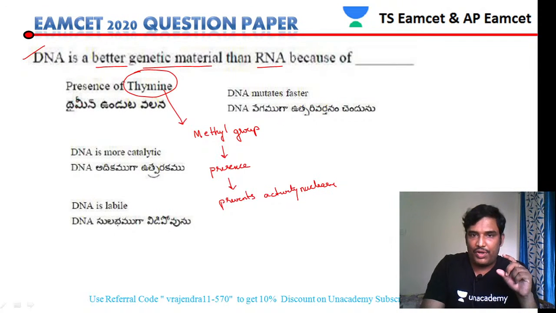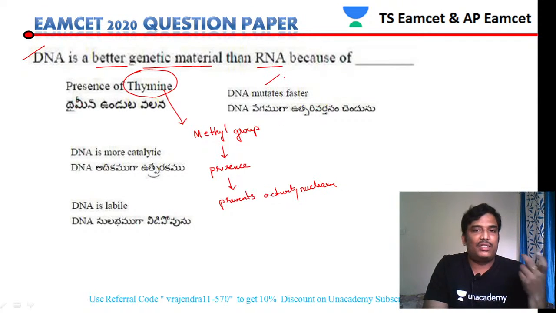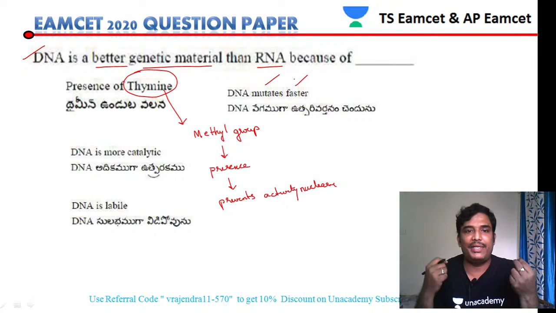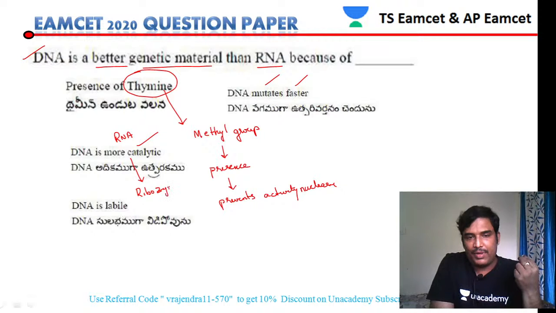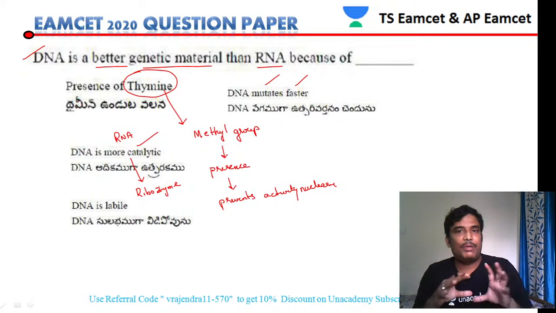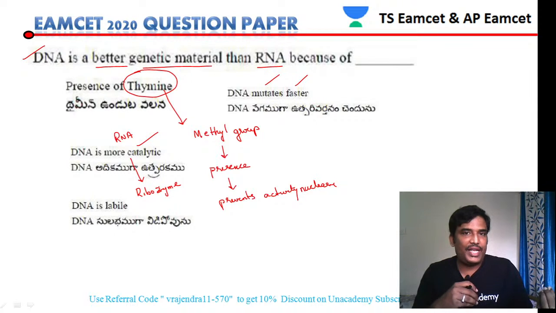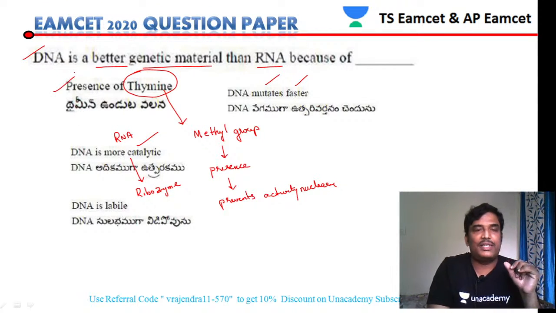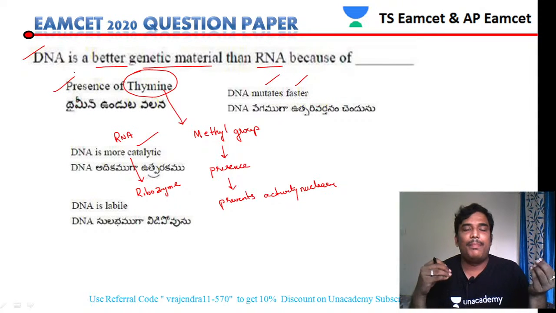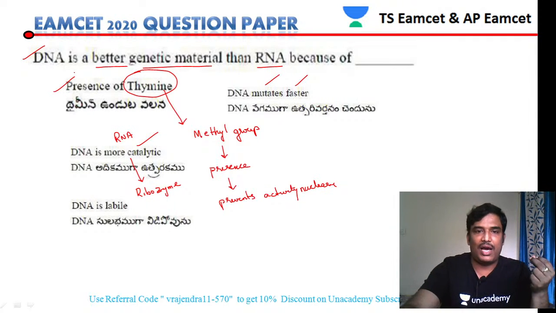RNA mutates faster when compared to DNA. Because RNA is mutating faster, it cannot act as a genetic material. Then, the catalytic property is also present in RNA. The enzyme is called a ribozyme, which has catalytic property and is made up of RNA. DNA is not labile, RNA is labile. So according to the given question, the answer is presence of thymine. The presence of thymine makes DNA a better genetic material than RNA.